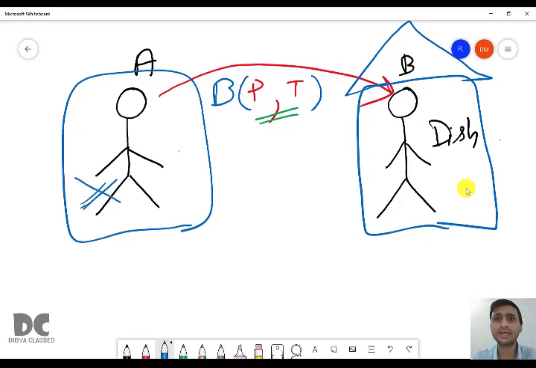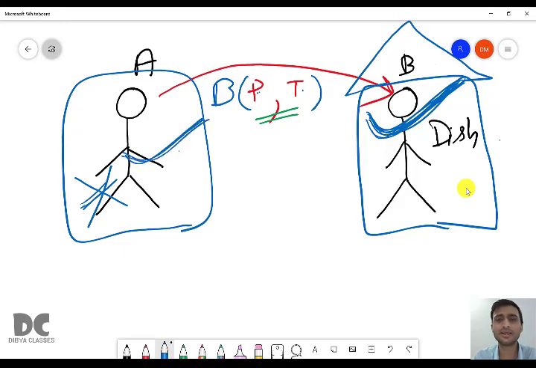So if B cooks the potato dish using tomatoes and everything, will that be found in A's house? No. This concept is called call by value. It means B took P and T from A. He changed P and T. From P and T, he converted it to a potato dish. So that is not found in A's house, because this is a situation of call by value. Change in formal parameters is not reflected in actual parameter.